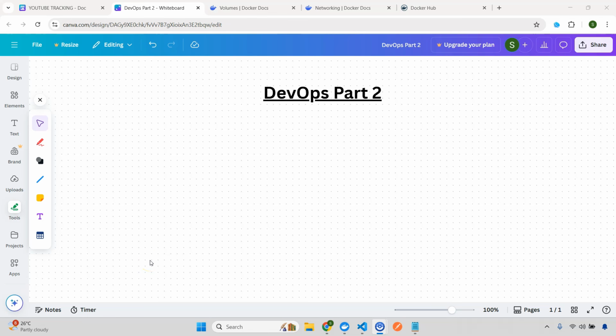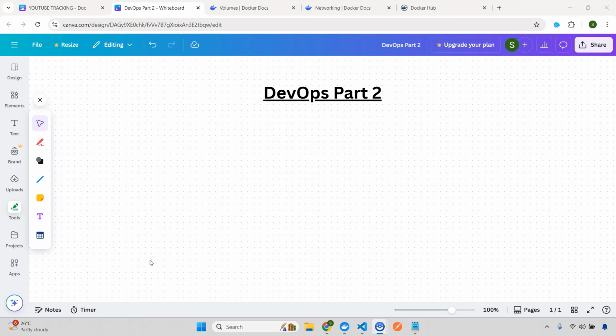Alright, so in the intro part I already mentioned in the overview how many new or upcoming parts will be there in this DevOps series, and what are the topics that we'll be covering in this part 2. But let me give you some very detailed analysis of how we are going to learn and what the things are in detail. So in this one we'll be learning what volumes in Docker are, networks, right, how you're going to push images and pull images from Docker Hub, right. Then we'll move to one of the most important tools in DevOps, that is Jenkins. It's very important. Again, for Jenkins also we'll be covering only basics, and I'll give you the reason why.